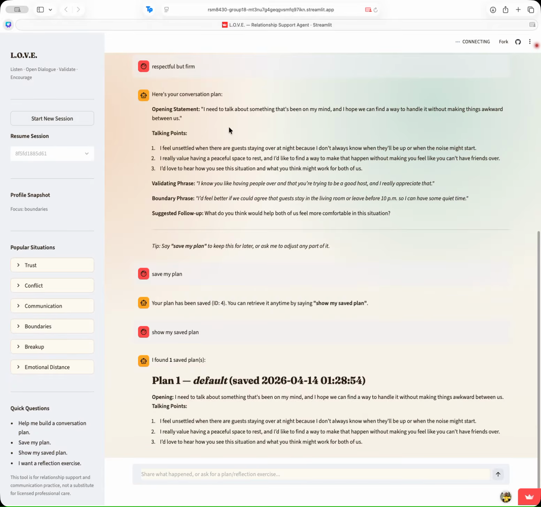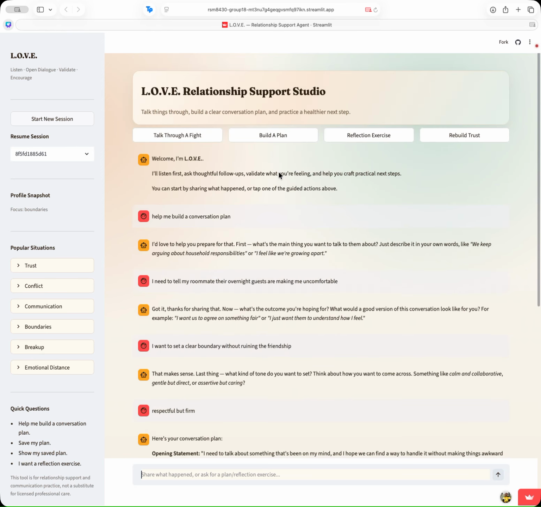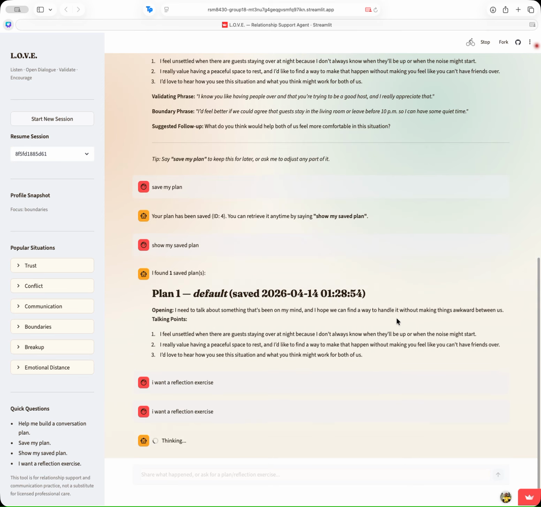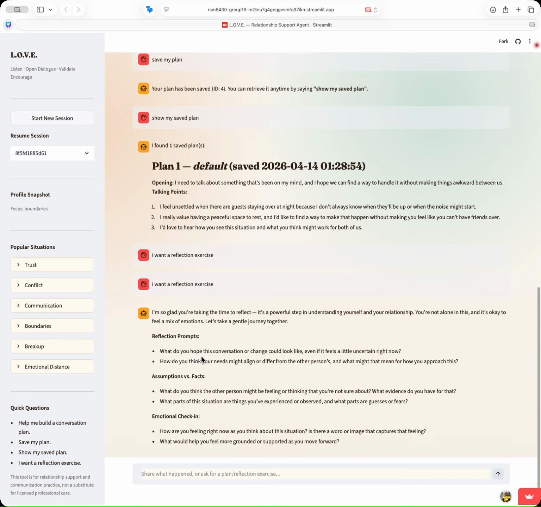So now we'll stay within this conversation. And for example, at the end of it, you just want to reflect on your own feelings. So we'll just start off, we'll press this reflection exercise, and we'll let it think. Now it gives you an introduction, or a starting point, for how you could start reflecting on the conversation or relationship that you're chatting about.